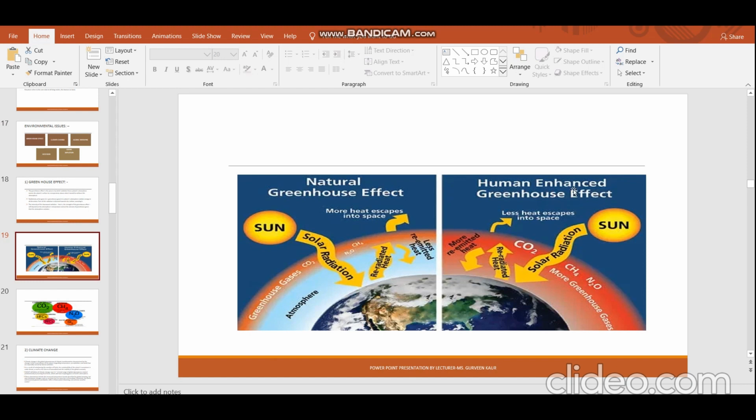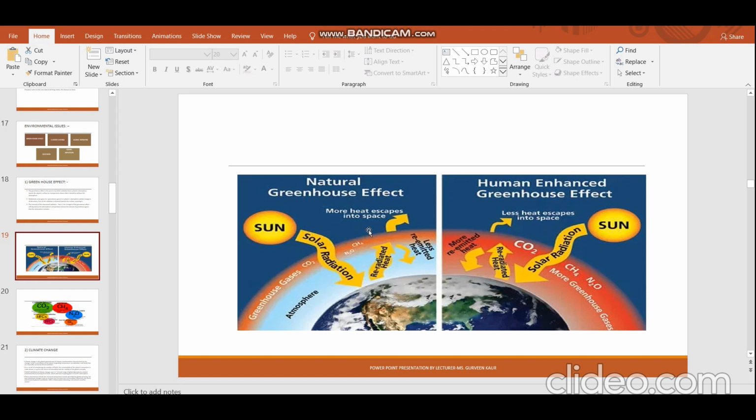Now over here these are the adverse effects which are created by man. You can notice the layer is 4 times thicker as compared to the original layer. Now why is it thicker? Due to the carelessness of human beings only. Since I told you that two times it is radiated back and absorbed at the surface of the earth, you can notice over here how much heat is being absorbed and redirected. Once the solar radiations are absorbed, they are again redirected to the space, and the greenhouse layer again sends them back down. So an excess amount of heat is being absorbed, which is causing global warming.